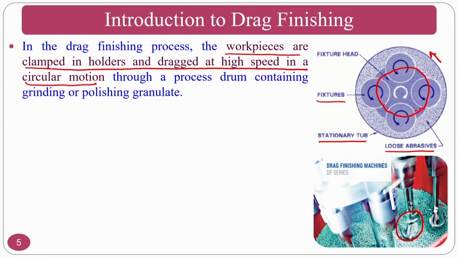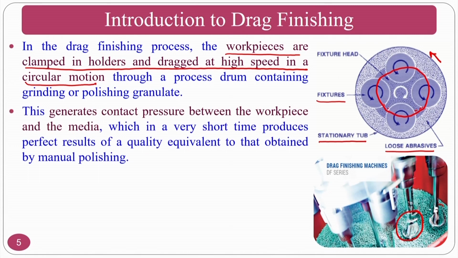Okay. So if you want a uniform surface, you can keep the media stationary and rotate the components. This generates contact pressure between the workpiece and the abrasive media, which in a very short time perfectly produces a quality equivalent to that obtained in a manual polishing process. These are all automatically polished things.